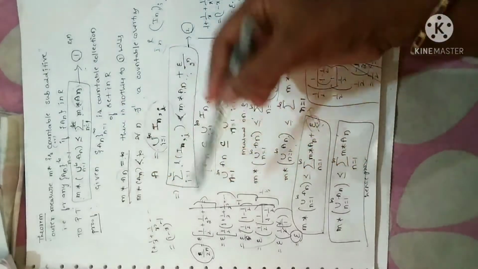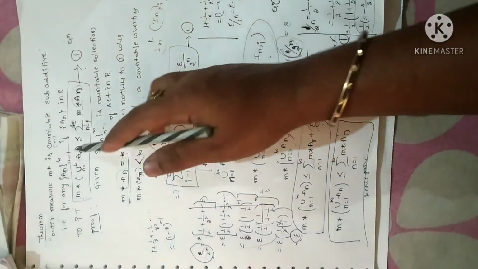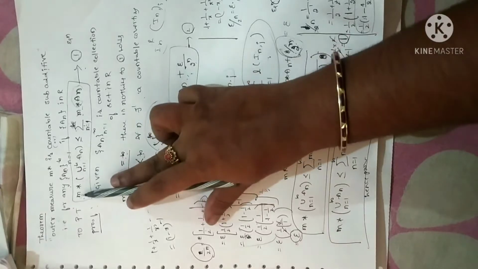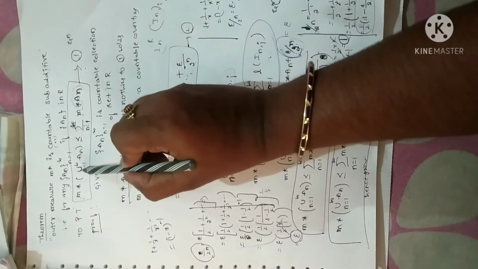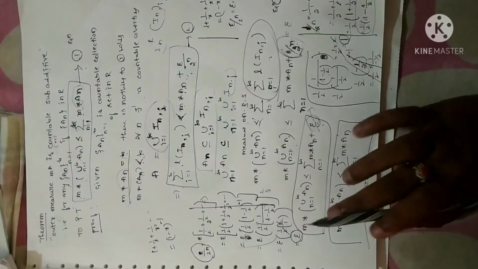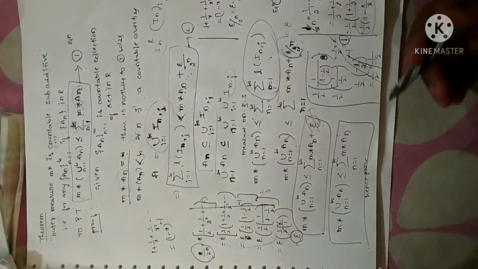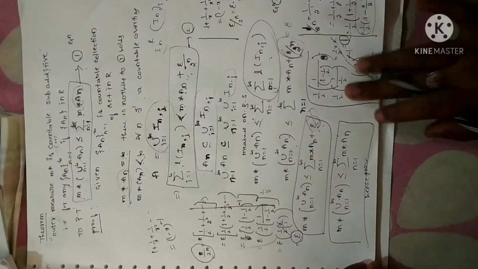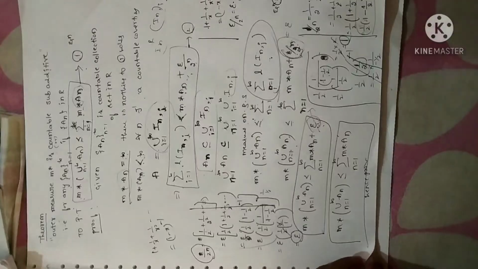Remember, right from here, wherever I have union, when you take this measure inside, I can replace union with summation. This property is called countable subadditive. This theorem is important and hence the corollary will be asked based on this theorem. Now let me look at the corollary part. Based on this theorem, we have mainly 3 corollaries.